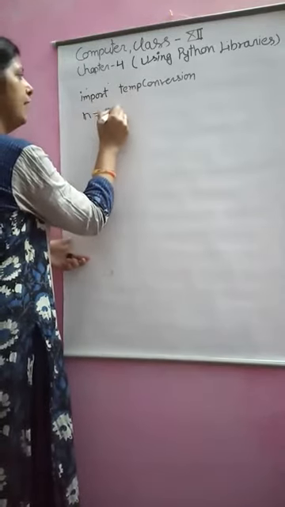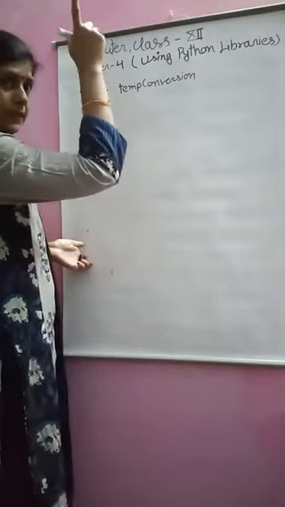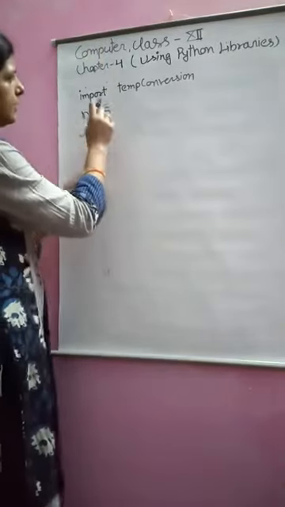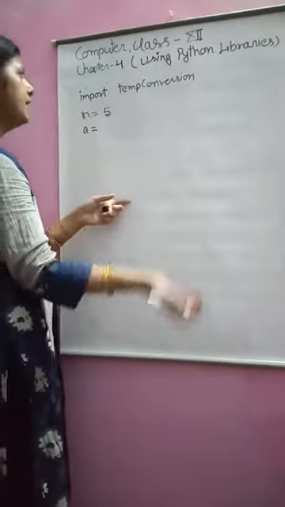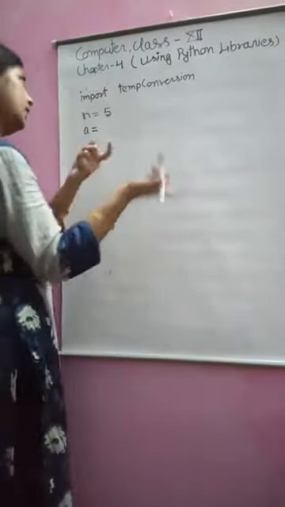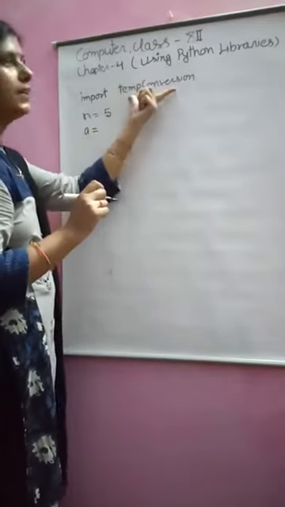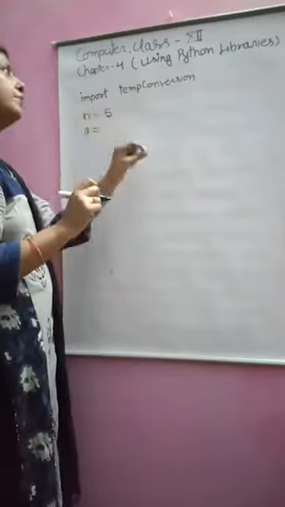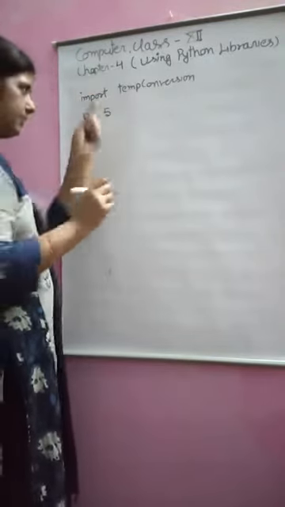Now, after that, you can write n is equal to 5 and a is equal to, if you want to convert this into Fahrenheit, you can call the function. If you import the complete module like this, then you have to write the module name dot function name to call the function.